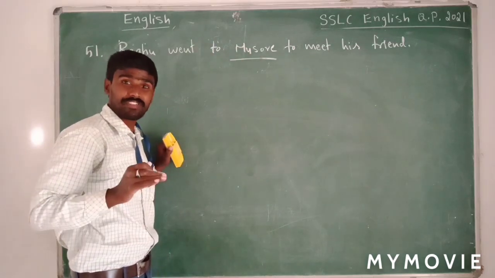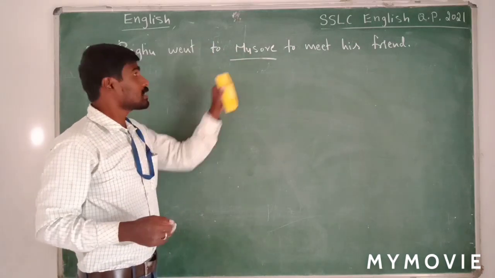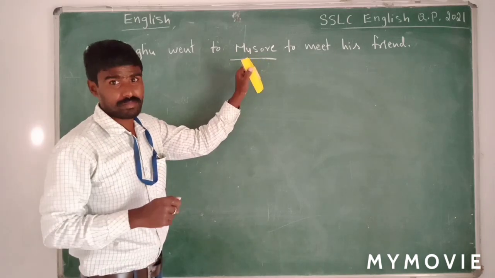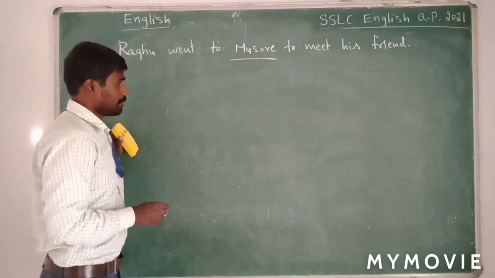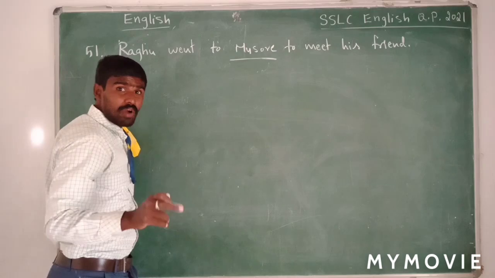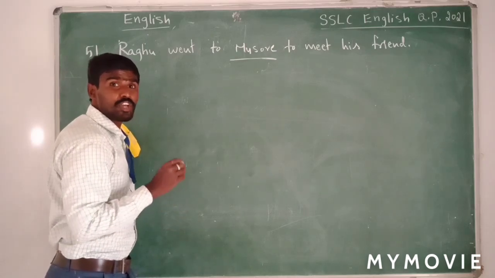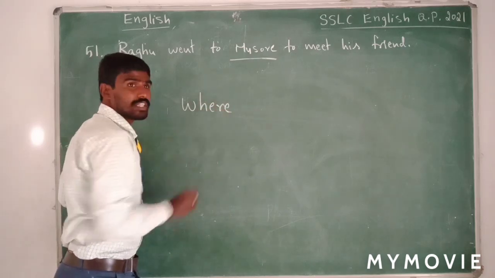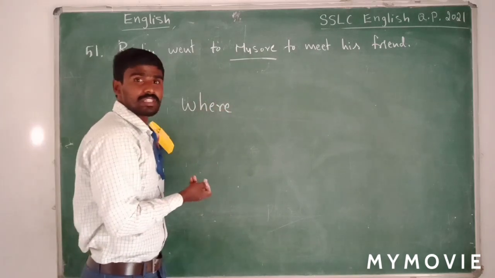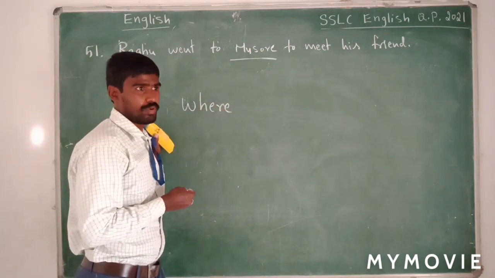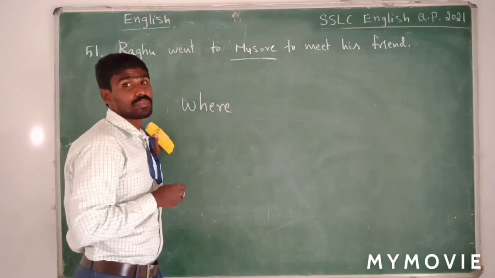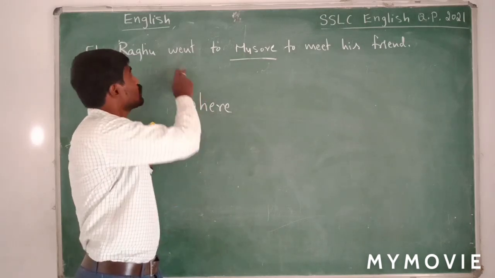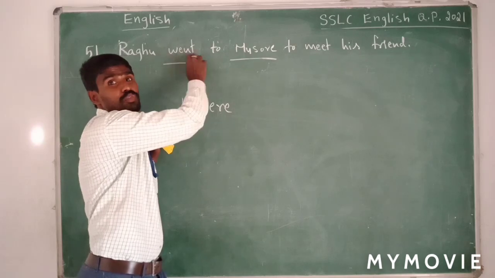Now we underlined Mysore as the answer. Now we must ask a question in order to get this as the answer, right? Now let us try this. So since it is a place, we have to begin with the WH word called where. Where, yes, where. Now the next step is to write the helping verb. So what is the helping verb we should use here? So do we have any helping verbs? No, we have the main verb.